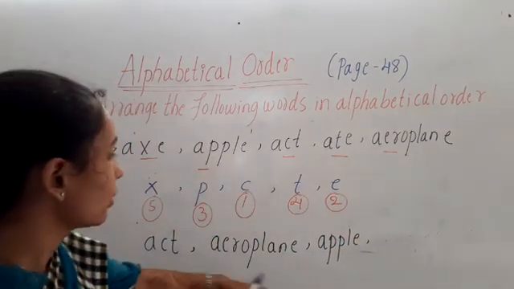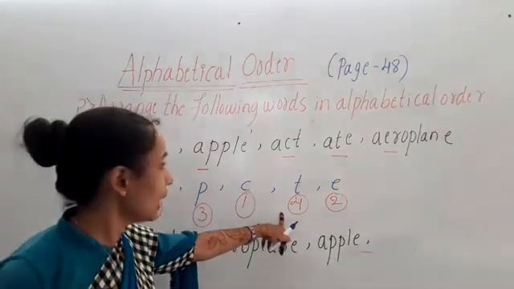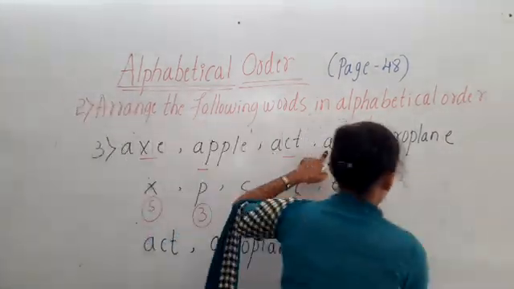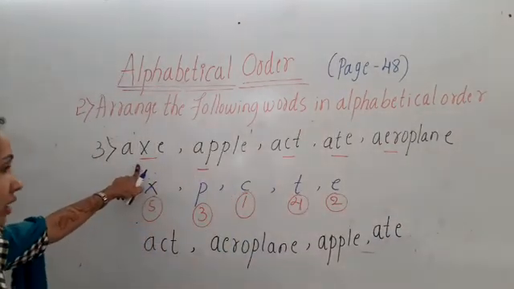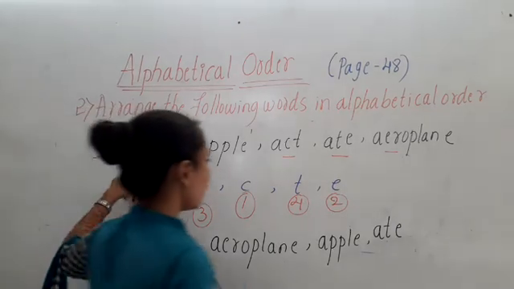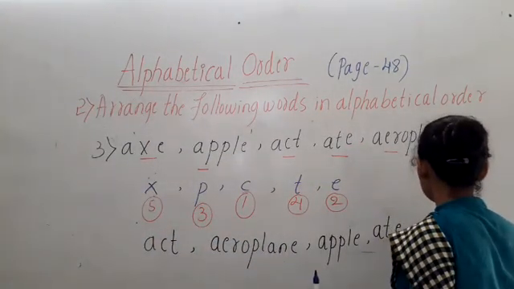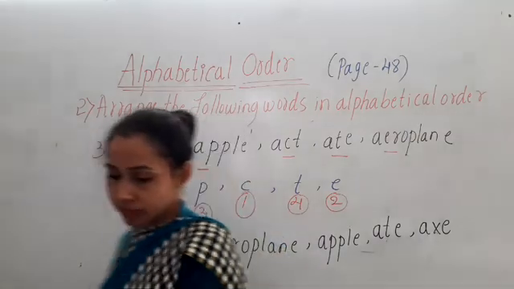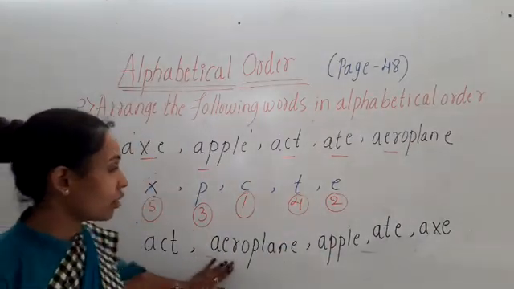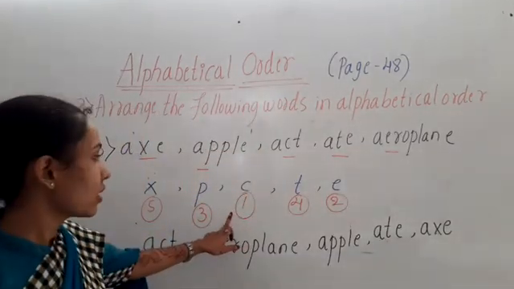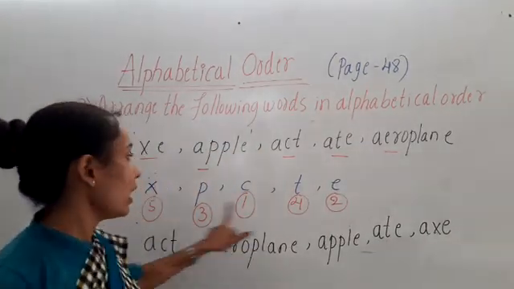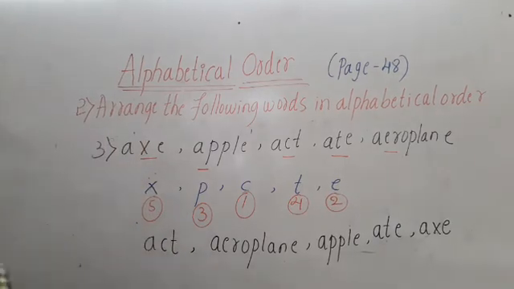And which one is the fourth one? T. So where is T? In the word eight. And the next one, the last one, X. After T, X. Axe. Aeroplane, apple, eight, axe. First one, C, E, P, T, X. So like this we have to arrange the words in alphabetical order.